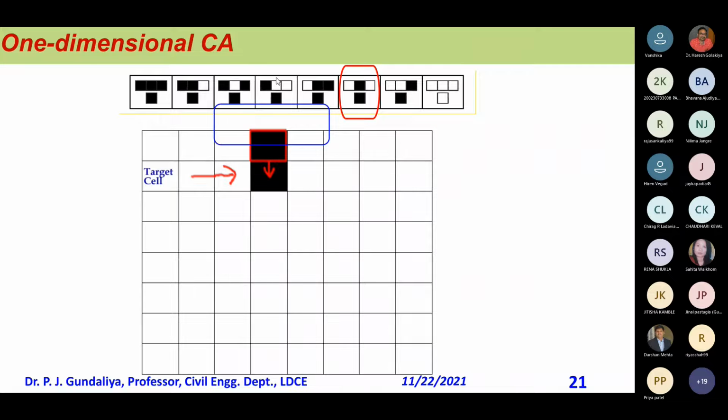What is the rule saying? Here all three are white, so both neighbors are white. It is going to be white only. So the next time step it will get a different array, meaning 0, 1, 0, 1, in a different way, but it follows the rule which I made clear. This is one rule only.